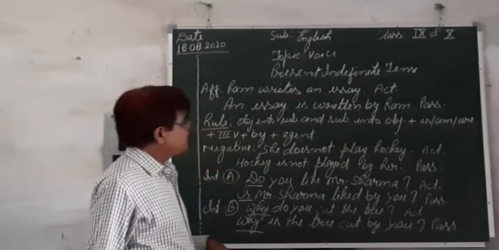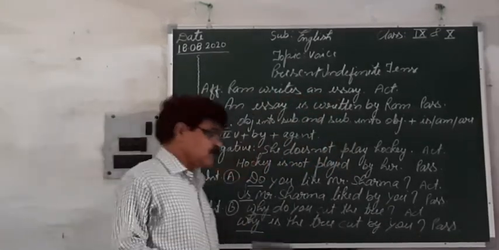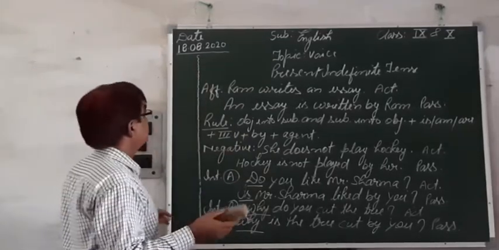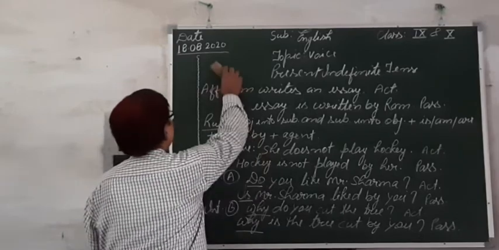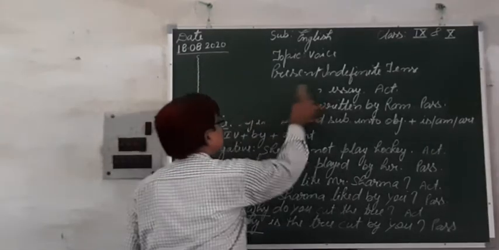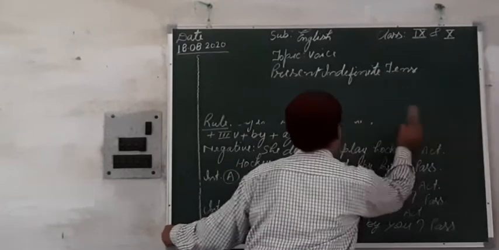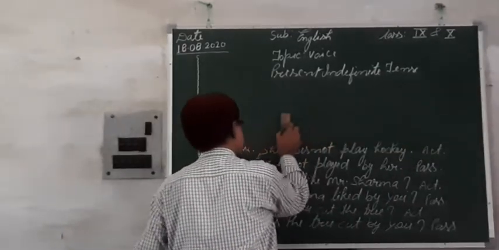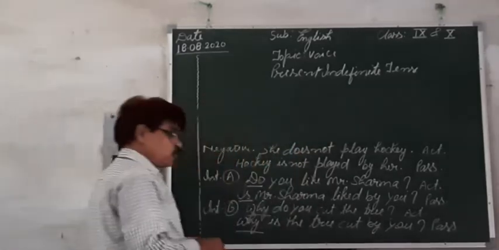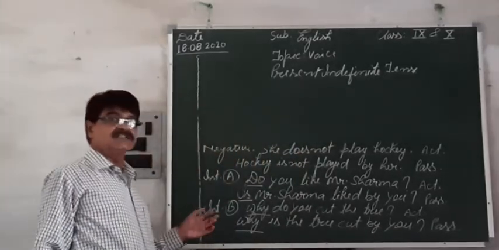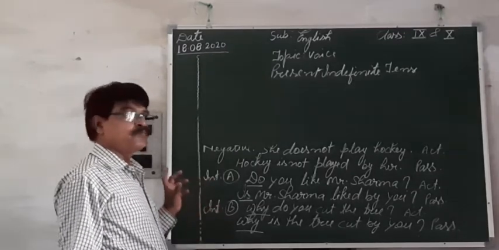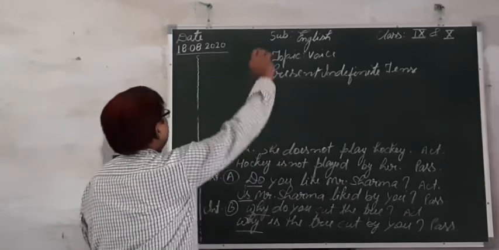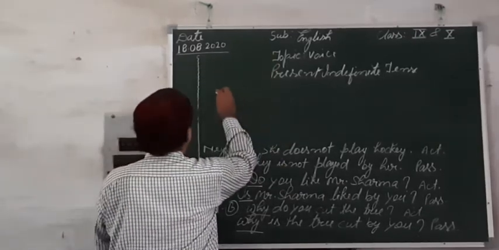And now one thing is there, if the question word is who, this who is considered as the interrogative pronoun, and that's why it changes into by whom.